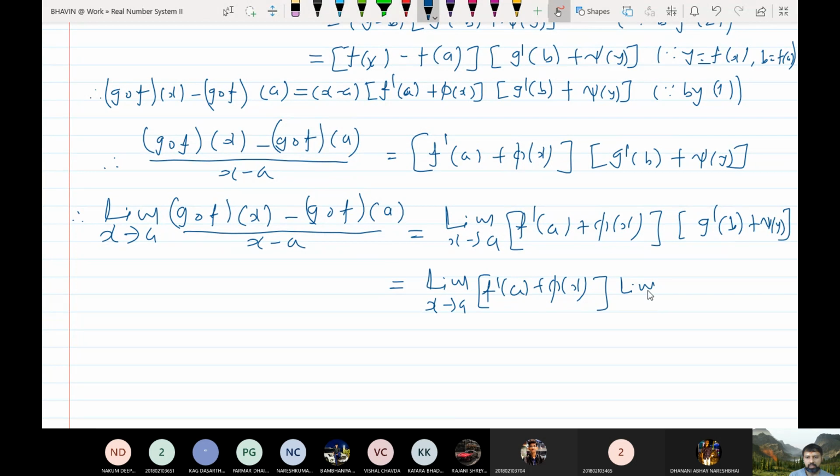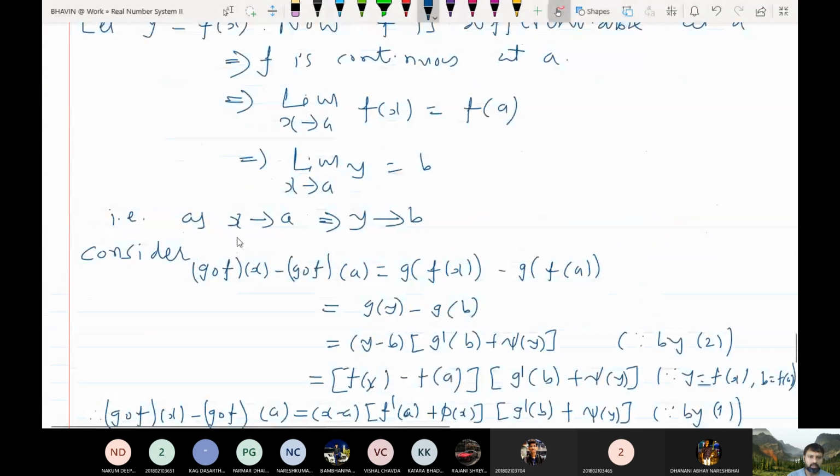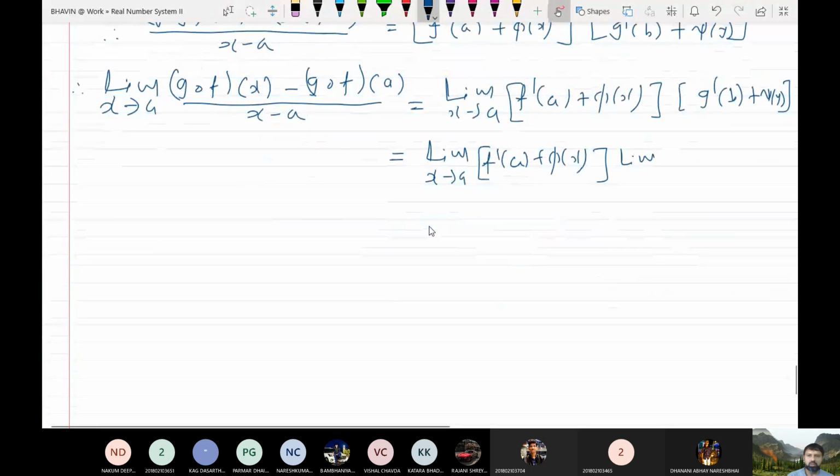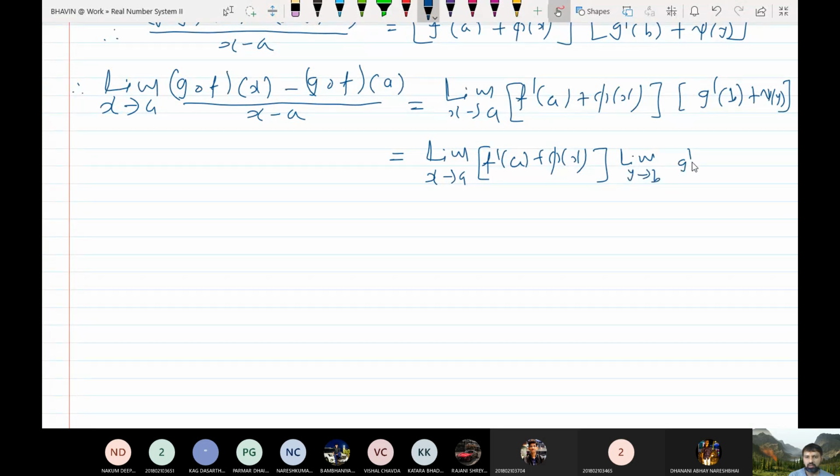And limit as x tends to a: as x tends to a, y tends to b. Look at this, as x tends to a, y tends to b, so this is a quantity which contains b, and y tends to b, g dash b plus psi y. The reason is this: x tends to a implies y tends to b.